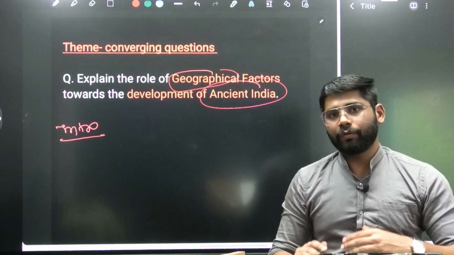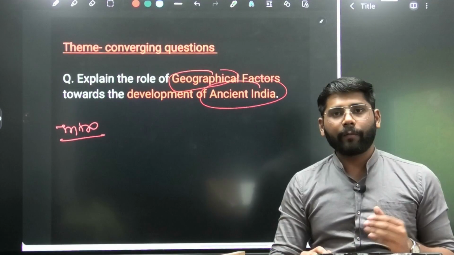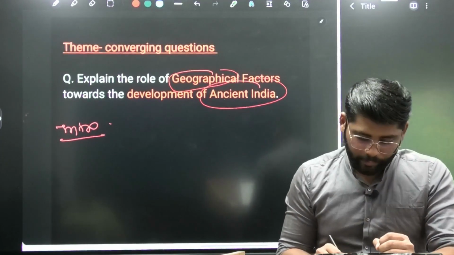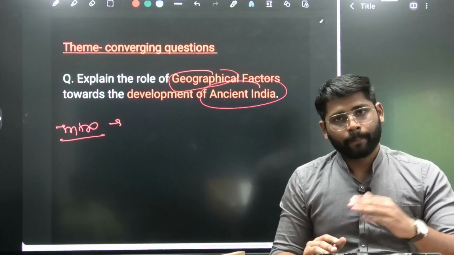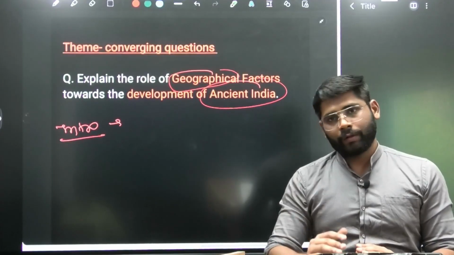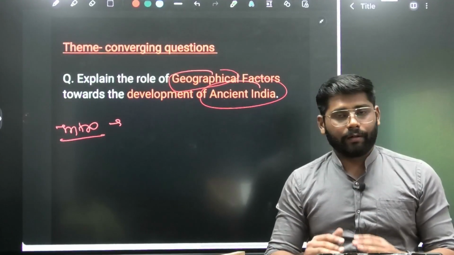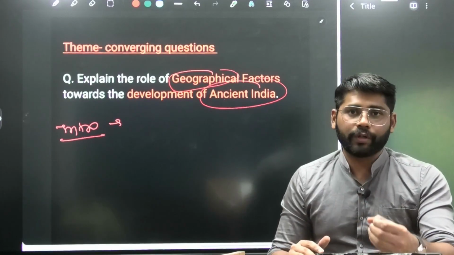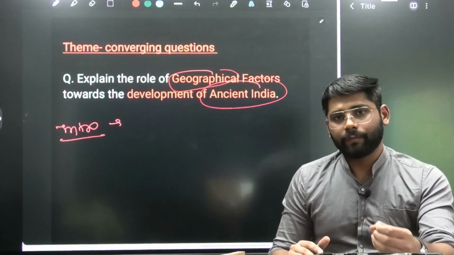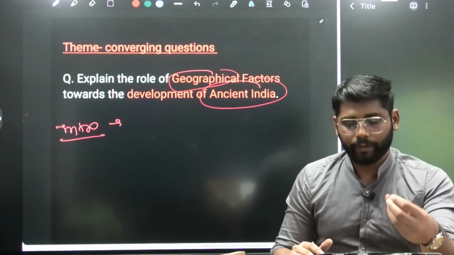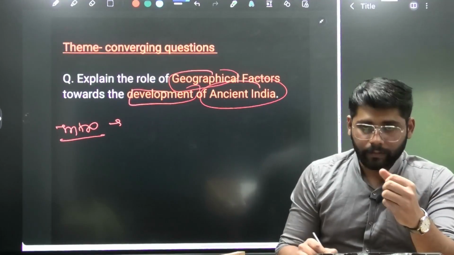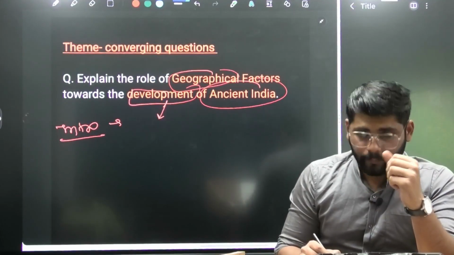we are going to give an overview of our answer. Here we can mention certain geographical factors like the Himalayas in the north, the Thar desert in the west, and the Indian Ocean in the western, eastern and southern parts of India, which helped in the social, economic and political development of India. Again, the word development we are interpreting in a broader way.